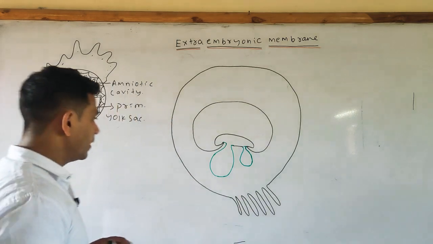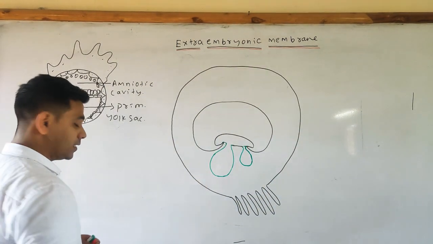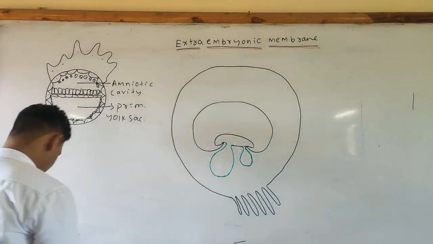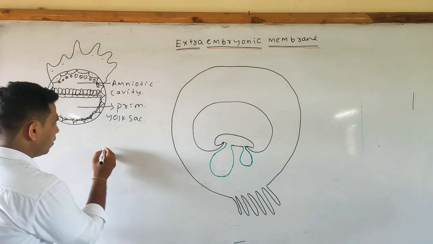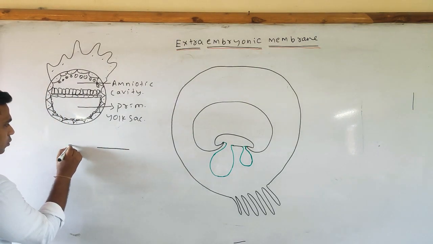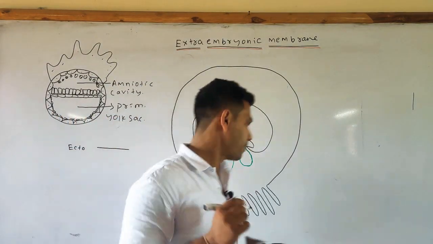You can easily understand this if I draw 3 lines here, representing the 3 extra embryonic germ layers. Suppose this one is your extra embryonic ectoderm.